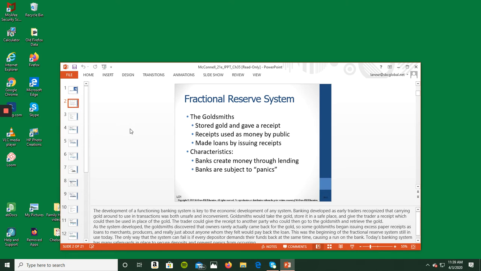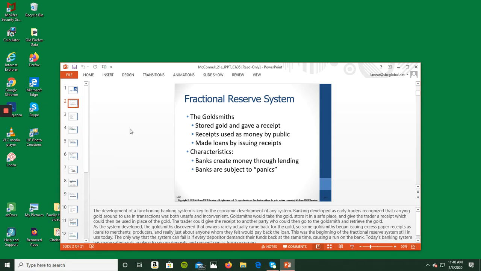So fractional reserve banking is what we have in the United States, and most countries have, I guess. It just means that banks hold only a fraction of reserves at the bank or on reserve at the Fed. Every bank in the United States is a member of the Federal Reserve System, and the Fed determines what they have to hold against checkable deposits.